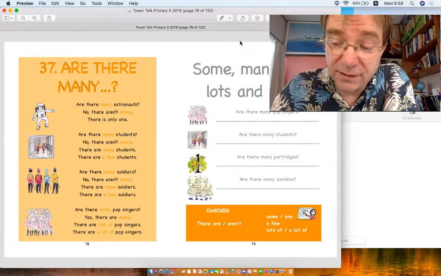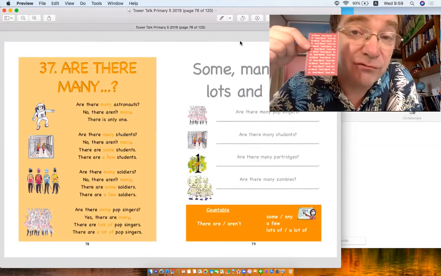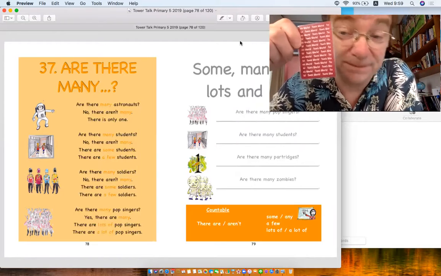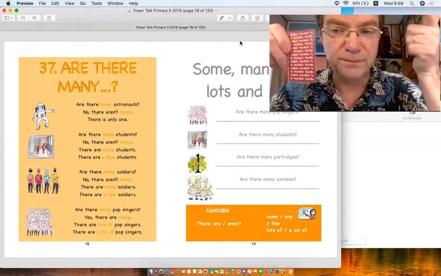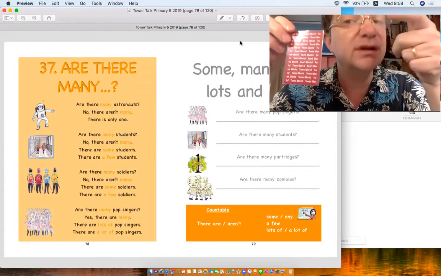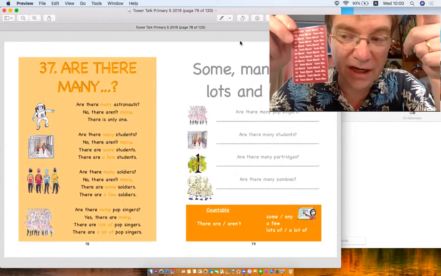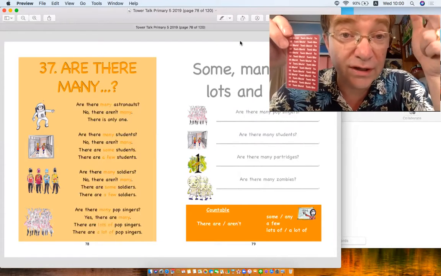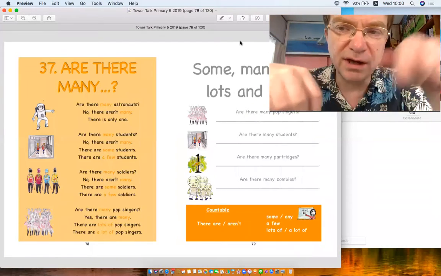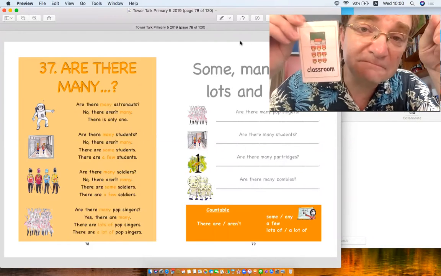This is number 37. But first, a three-hint quiz. This is a room in every school, including Tower English. Number 2, there are many students in this room and maybe only one teacher. There are many chairs, maybe only one teacher's desk. What am I talking about? I'm talking about classroom. Classroom.